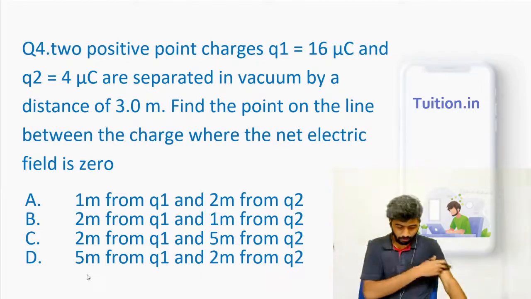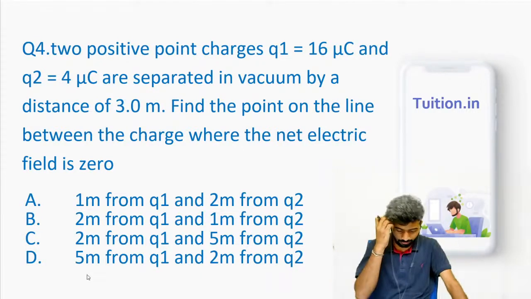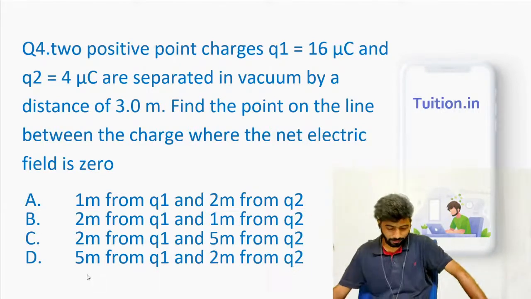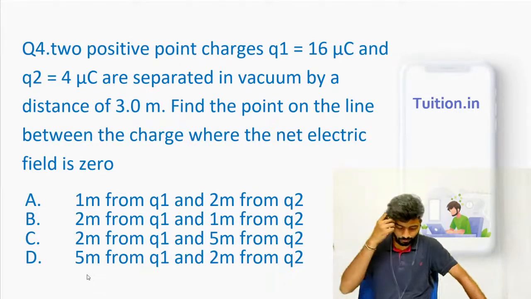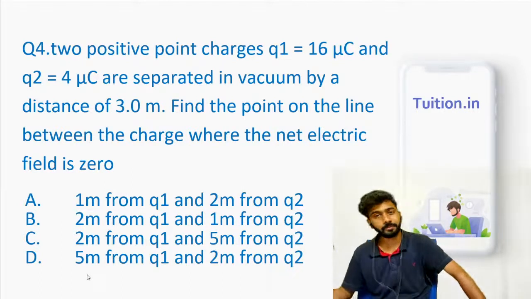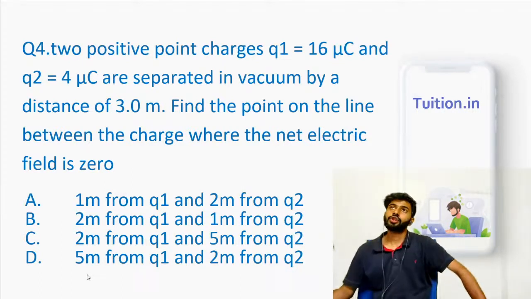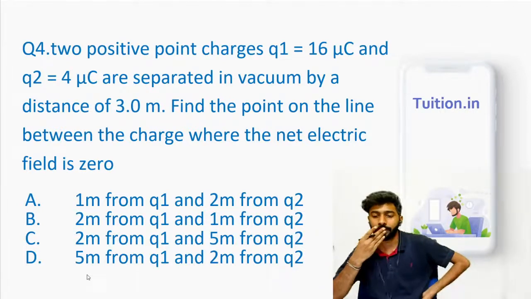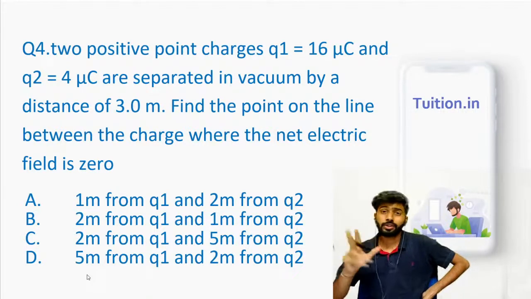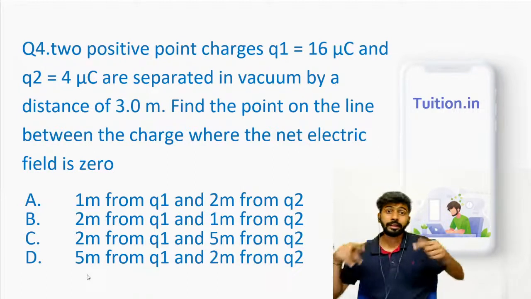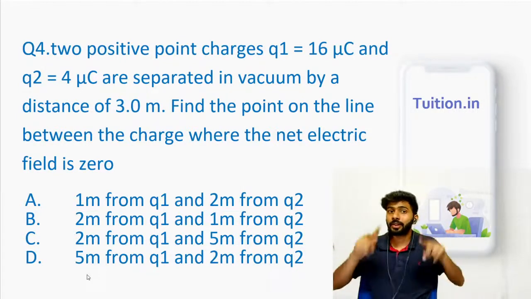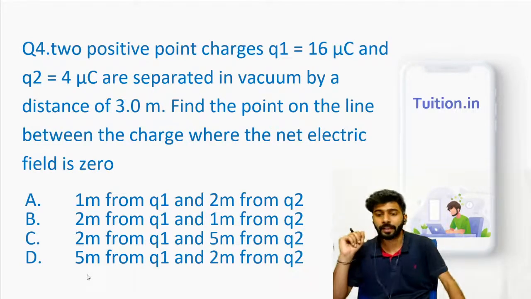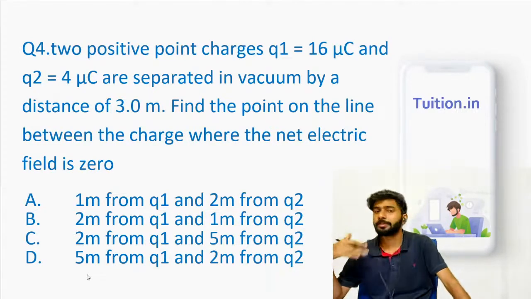2 positive charges, Q1 16 microcoulomb, Q2 4 microcoulomb, are separated at a certain distance. Find a point on the line between the charges where the net electric field is 0. Well, you should find a point between 2 charges where the electric field is 0. How will you do that? You should know that electric field at a point due to 2 charges is the vectorial sum of the electric field due to each charge individually. This is also known as principle of superposition.